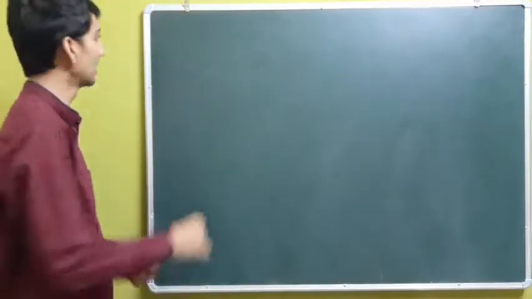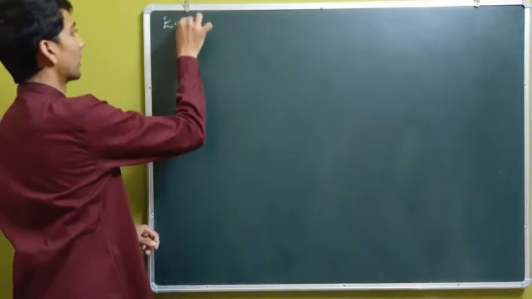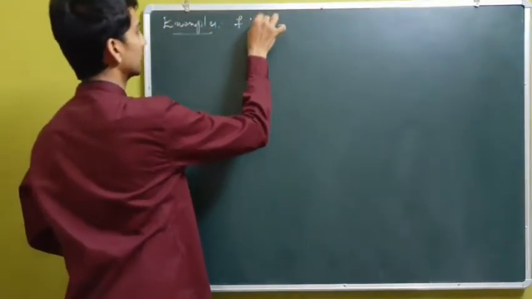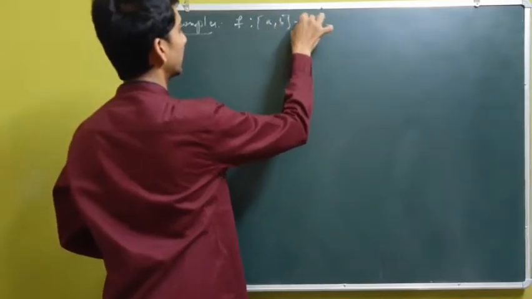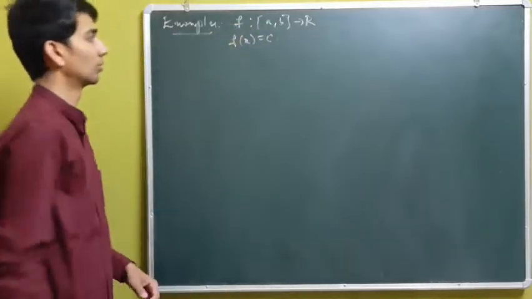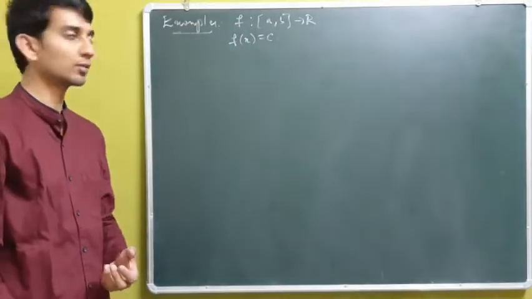Looking into the examples regarding absolutely continuous functions, for the first I will consider a function mapped from the interval to R defined by f of x equal to c. So I am considering a constant function first.